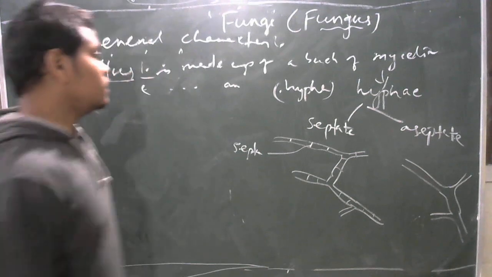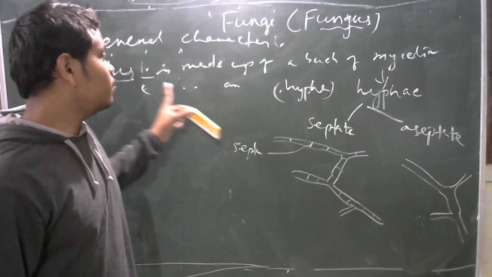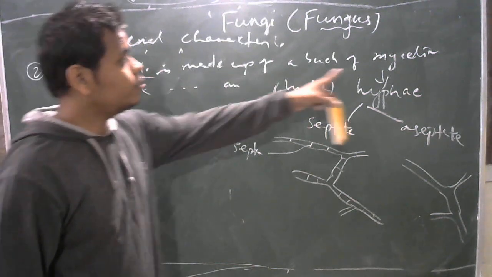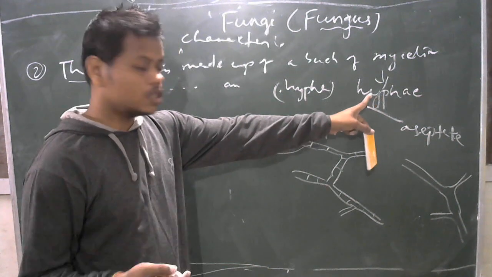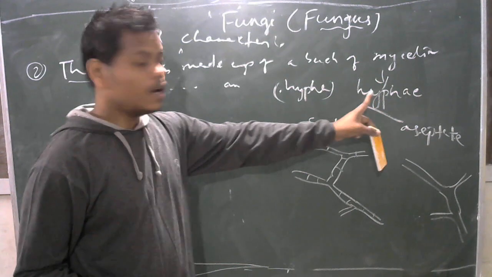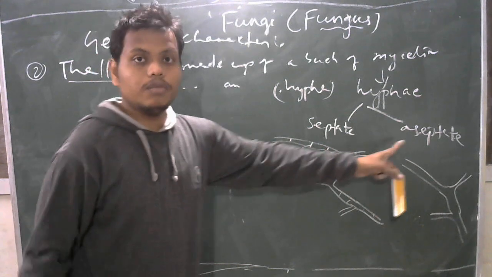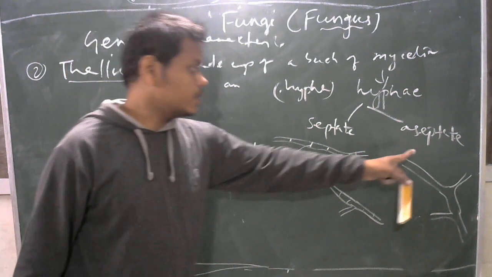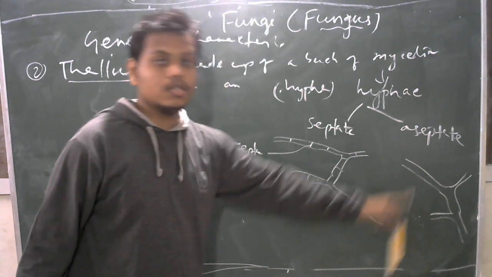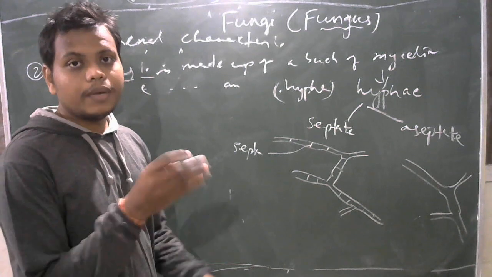Okay. This is the general concept of the plant body, how the plant body is made up. The plant body or the thallus is made up of a bunch of mycelia. A single mycelium consists of a bunch of hyphae, and a single hypha is either septate or aseptate. If septate, then septa are present, and in aseptate condition the septa are absent. And what are the septa? They are nothing but the partition walls.